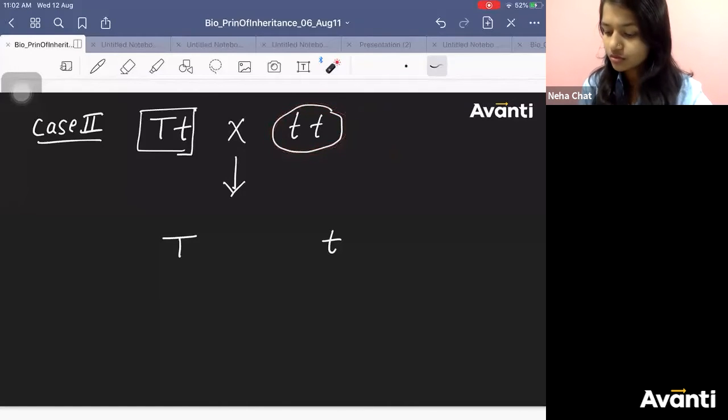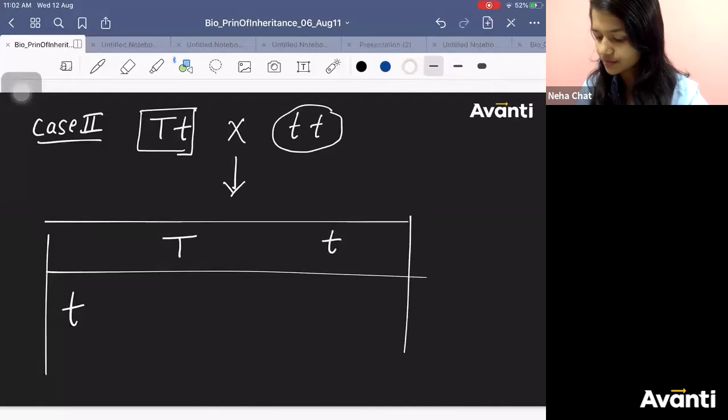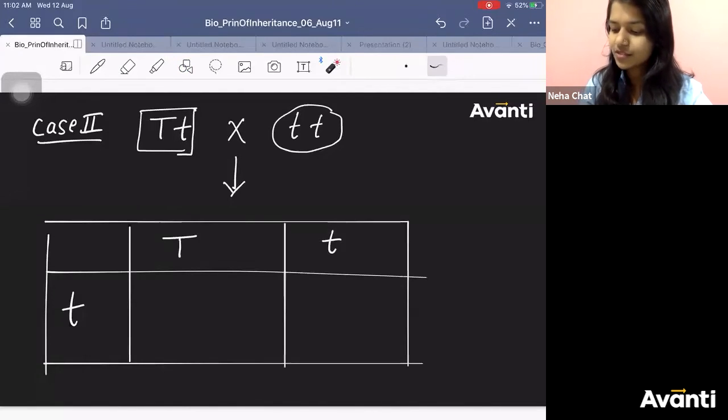Right? Okay, write small t and make the Punnett square. See how beneficial the Punnett square is. Whatever possibilities we have, we write. Now combine them. From this plant, these were the two possibilities. From this plant, this is the only possibility.